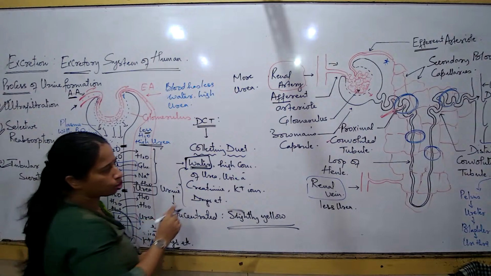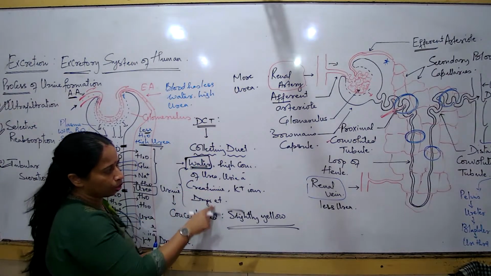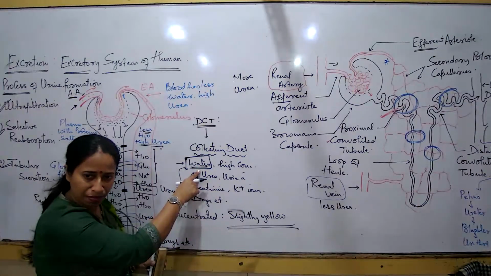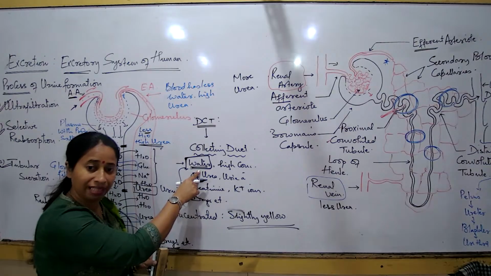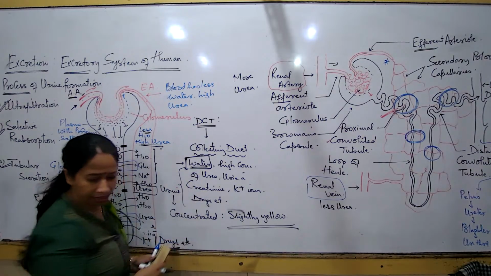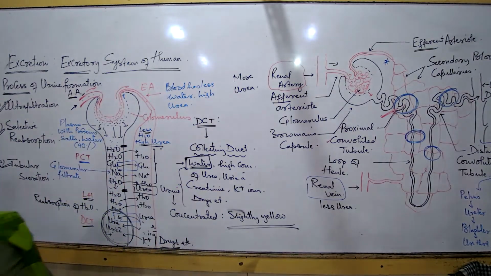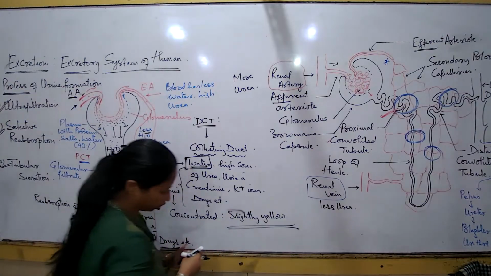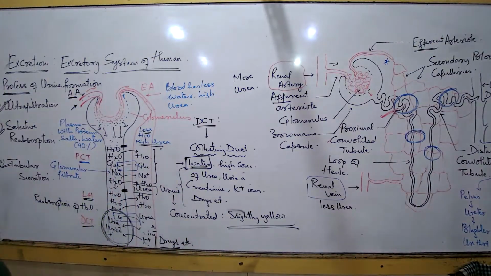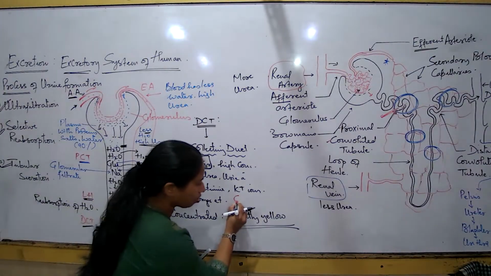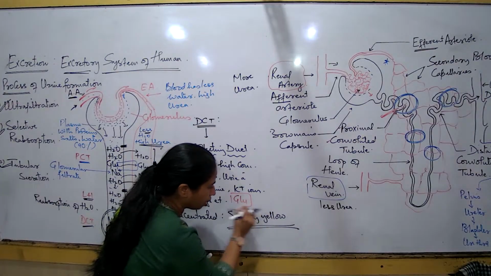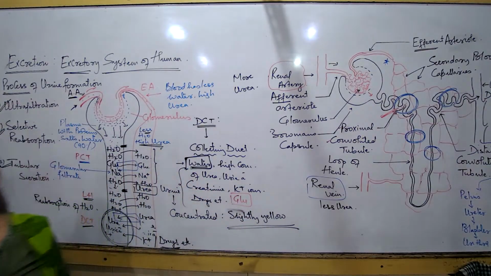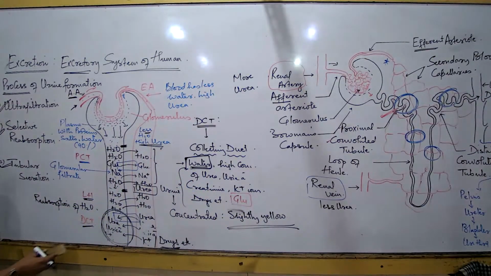So let us talk about two things. In the urine, water should be less, but I am talking about a condition where the water content is very high. In the urine, should there be a high content of glucose? No, there should not be a very high concentration of glucose. So again, here also I am talking about two concentrations, two components, two different types of conditions.